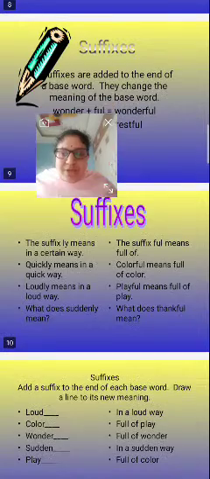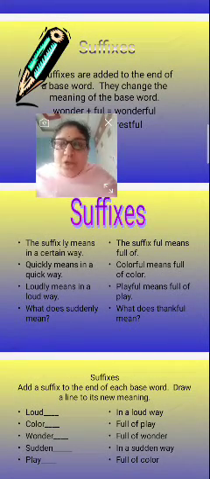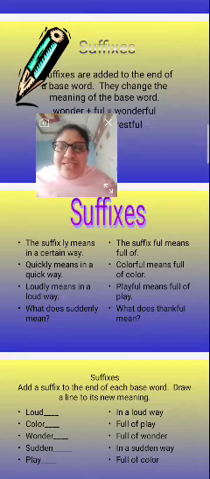Now here, the suffix ly means in a certain way. Quickly means in a quick way, loudly means in a loud way. And what does suddenly mean?